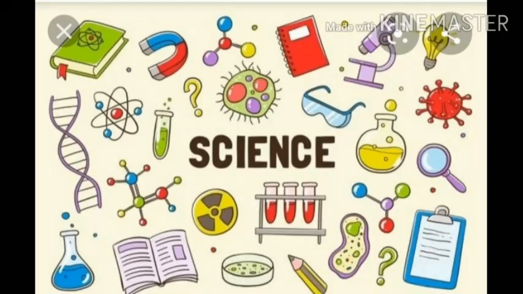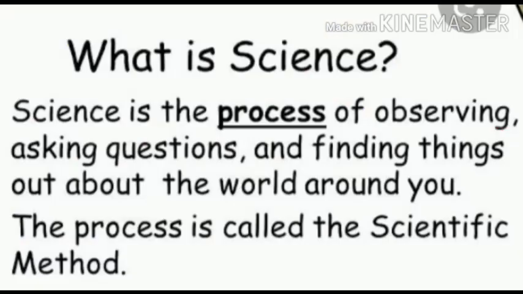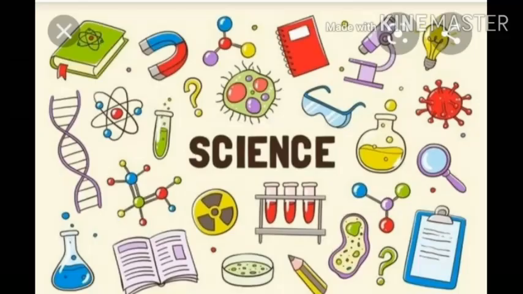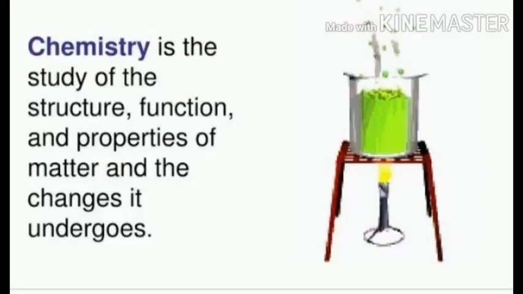Before going into the lessons, let us know about science. What is science? Science is knowledge. Science is the process of observing, asking questions, and finding things out about the world around you. Science is the process of knowing things around you. The process is called the scientific method. The main branches of science are chemistry, biology, and physics.